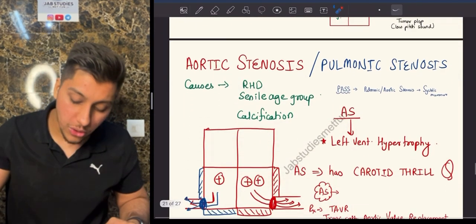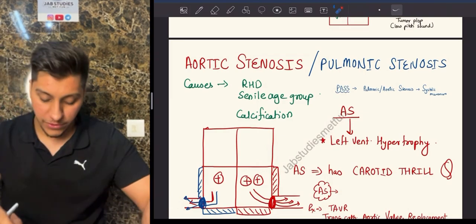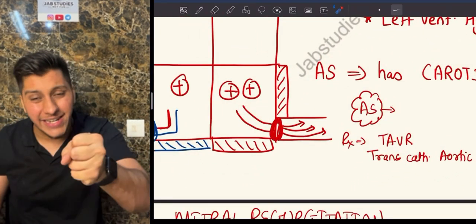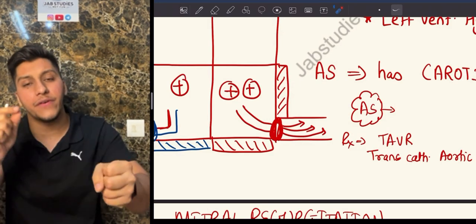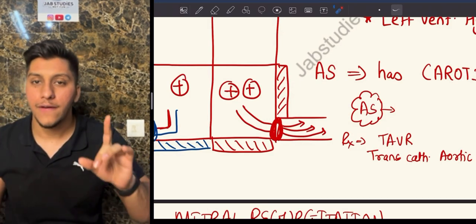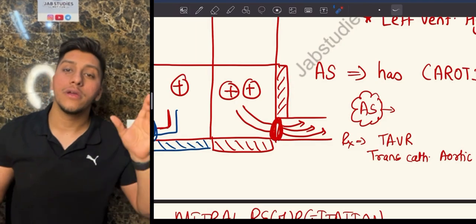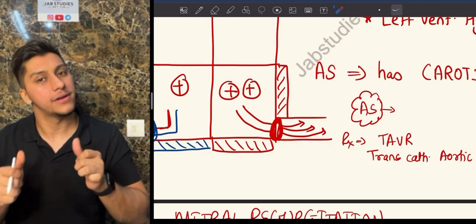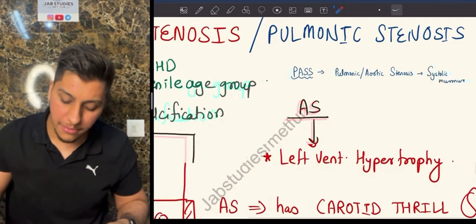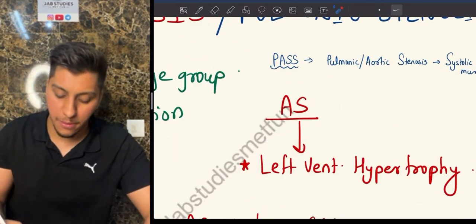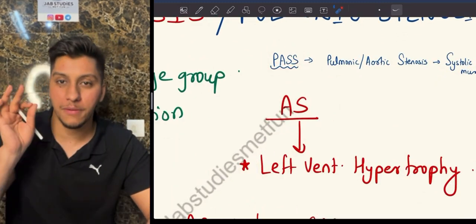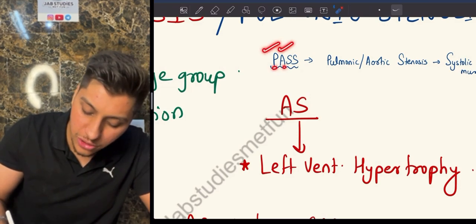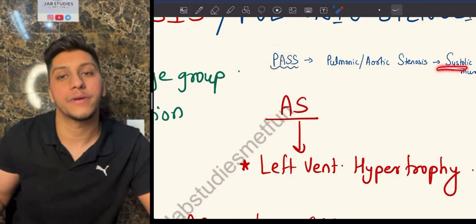Let's talk about aortic stenosis or pulmonic stenosis. Now see, in aortic stenosis and pulmonic stenosis, whenever the ventricle is contracting, the blood is flowing from the ventricle to the aorta or the pulmonary trunk, which means the murmur you'll hear in aortic or pulmonic stenosis is going to be a systolic murmur. Simple. How do you remember this? If you're not understanding the pathology, just remember PASS. You want to pass, so remember PASS. P for pulmonic, A for aortic. Pulmonic or aortic stenosis, the murmur is a systolic murmur.